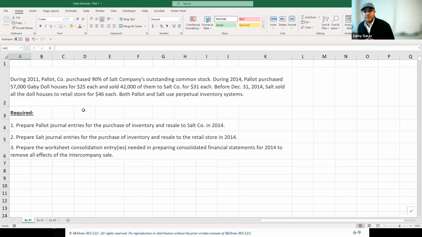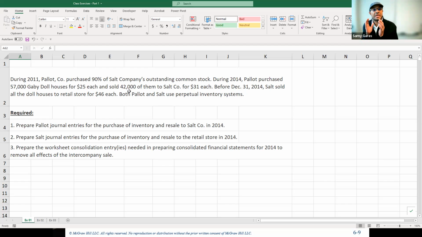So here we see in the first exercise, there is a parent company that purchased 90% of a subsidiary company. And after a few years, the parent company purchased 57,000 units for a cost price of $25, and then sold 42,000 of them to the subsidiary for $31. So you can see that the parent purchased the unit for 25 and sold it for 31. Before the end of the year, the subsidiary sold the whole quantity of 42,000 units. So we need to know how we can make the journal entries for the parent.